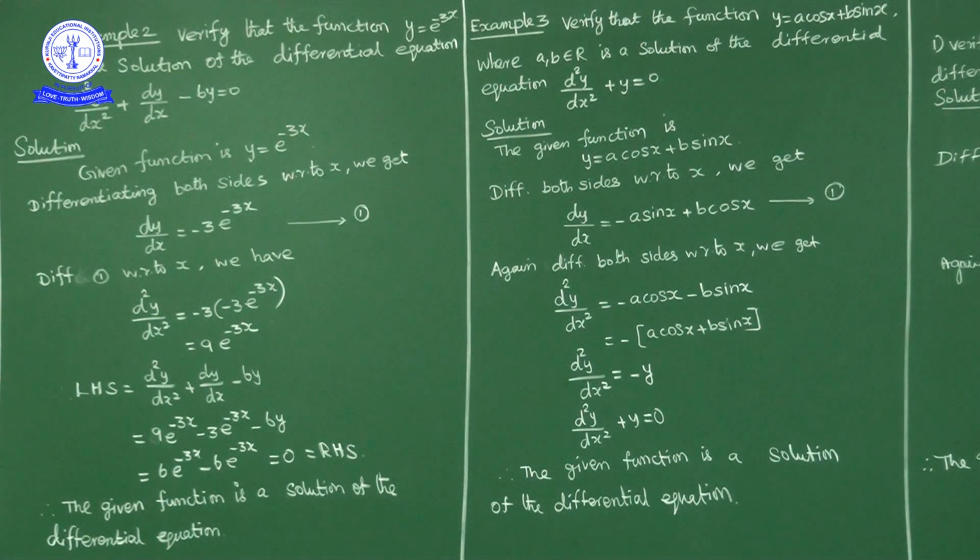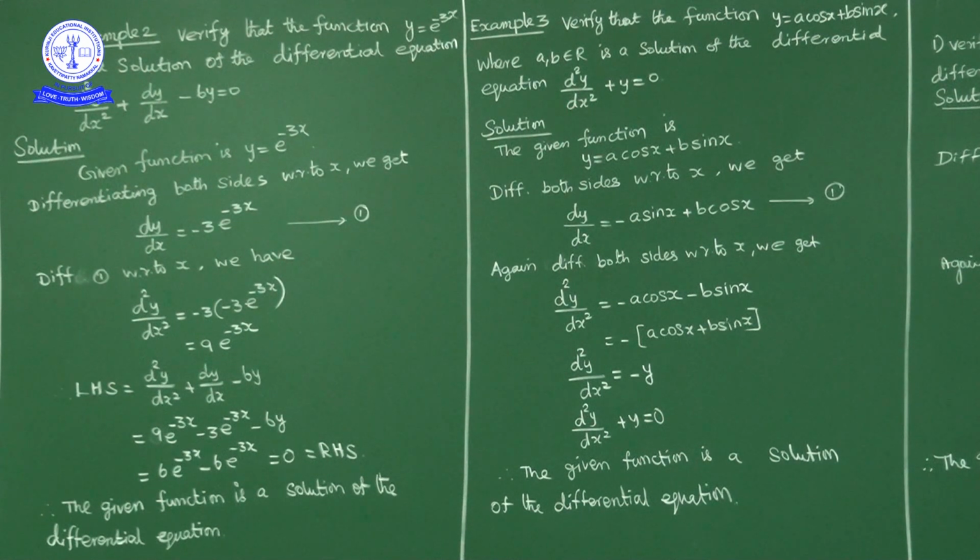Okay. Next, example 3. Verify the function y is equal to a into cos x plus b into sin x, where a and b are real numbers, is a solution of the differential equation d square y upon dx square plus y is equal to 0. Now we have to verify that y is equal to a cos x plus b sin x is a solution of the differential equation d square y upon dx square plus y is equal to 0.